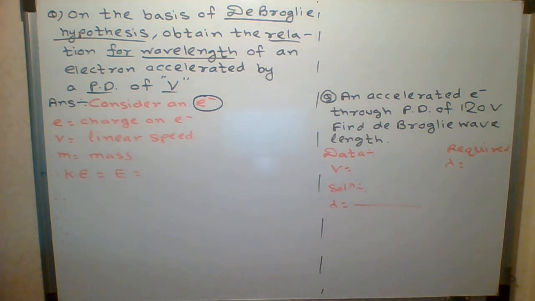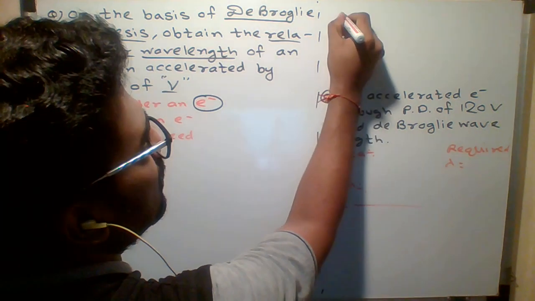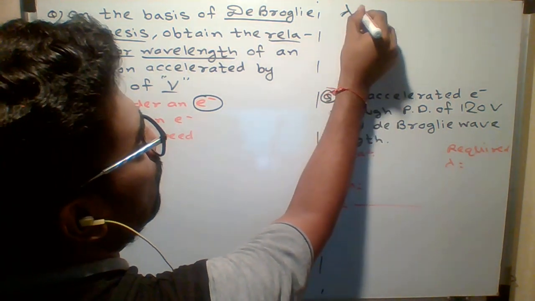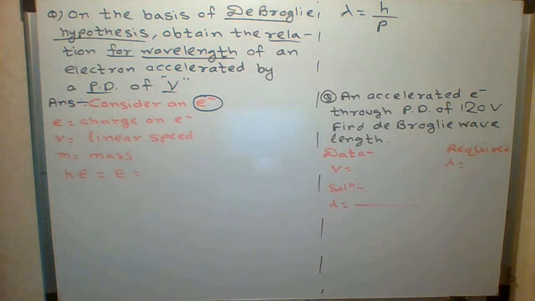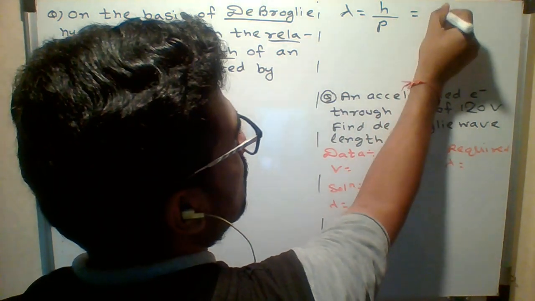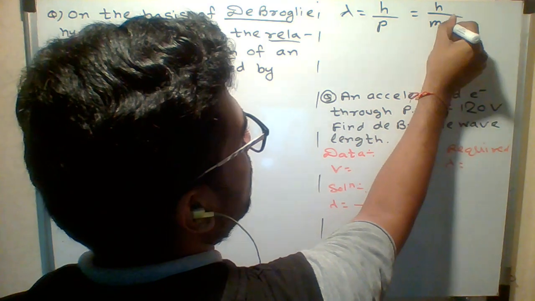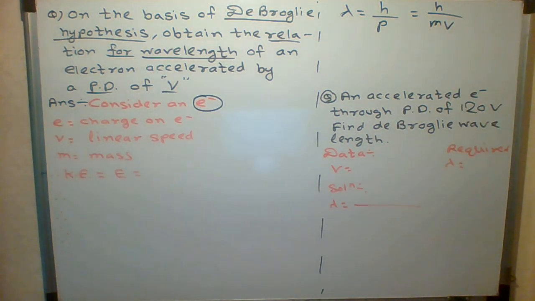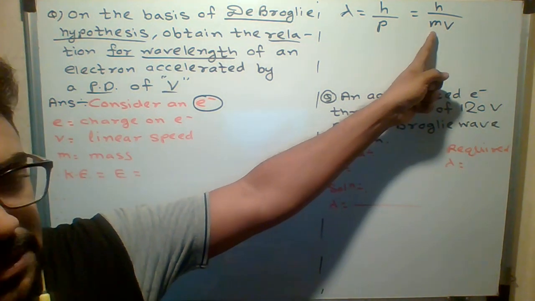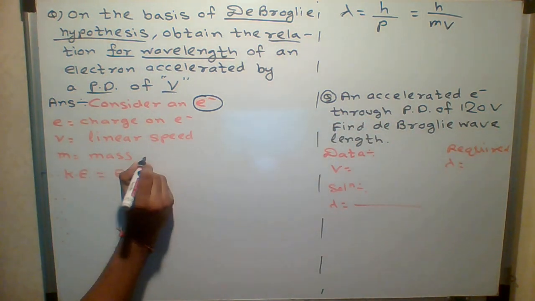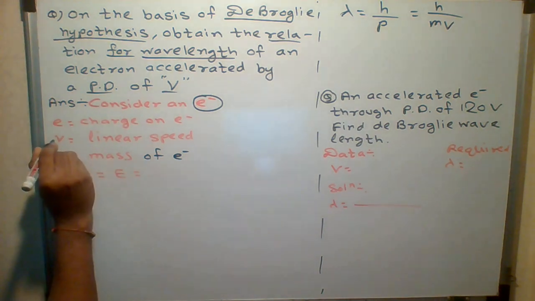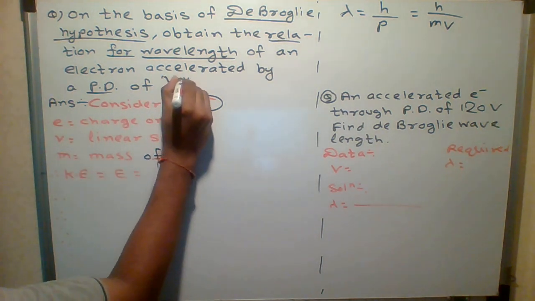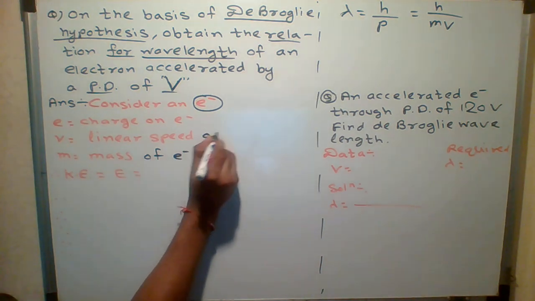Now, students, let me recall the de Broglie wavelength. What was the de Broglie wavelength formula? H upon P. What is P called? P is called momentum, linear momentum. What is the formula for linear momentum? Mass into velocity. What does m stand for? Mass of electron. And what does small v stand for? This is capital V, students. What does small v stand for? Linear speed of electron.